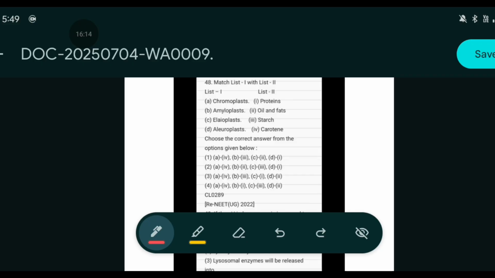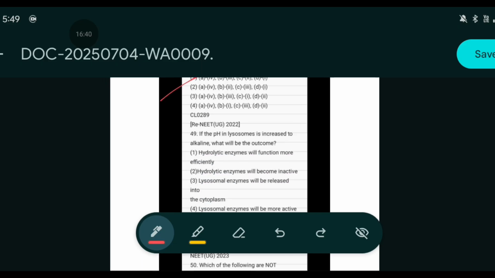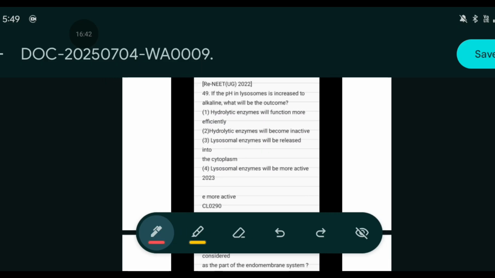Now let's move to match the following. What is said in the least one? That is chromoplast. Chromoplast will be paired with carotene, that is A will be 4. Then amyloplast will be starch. Alveoloplast C will be oil and fats, that is 2, and alveoloplast will be 1. So option 1 is correct. Now let's move to 49.